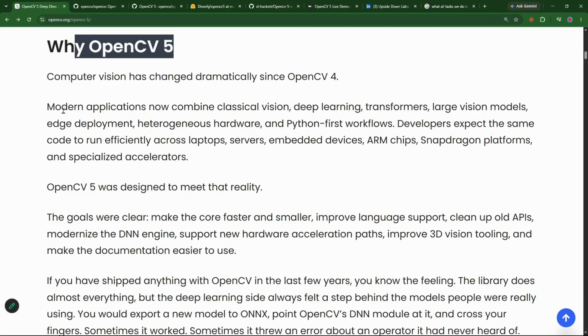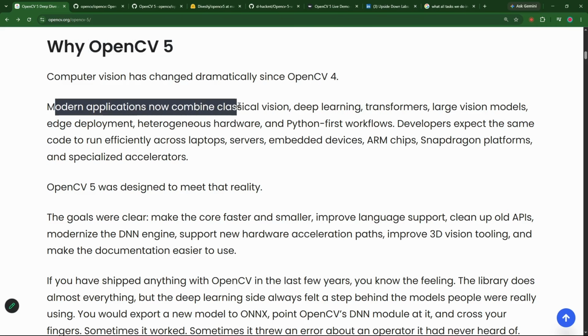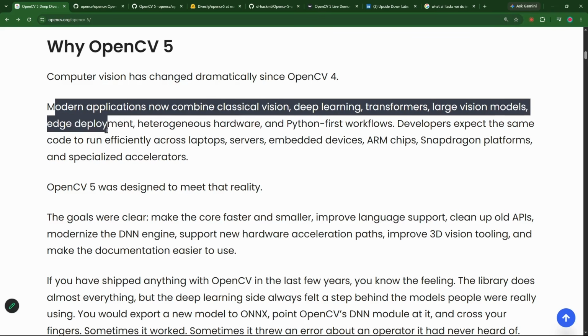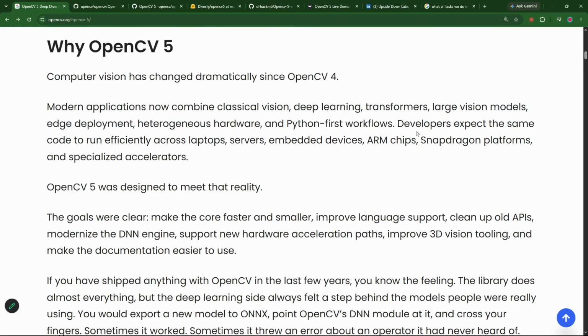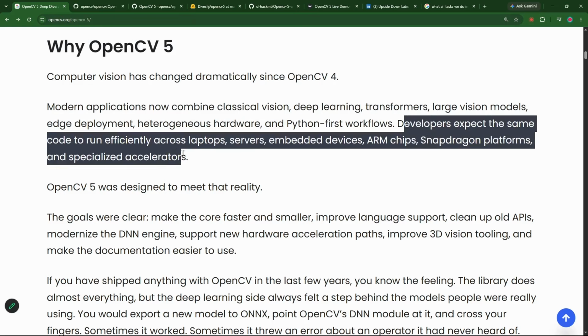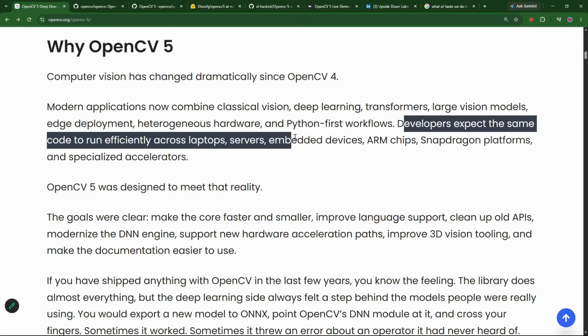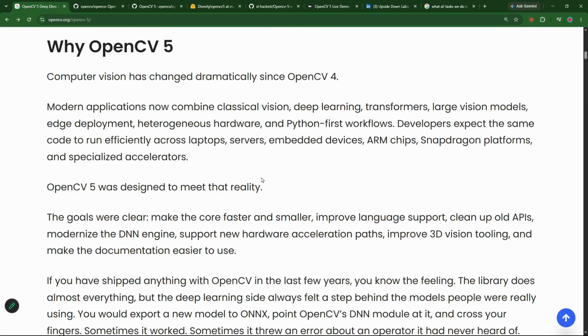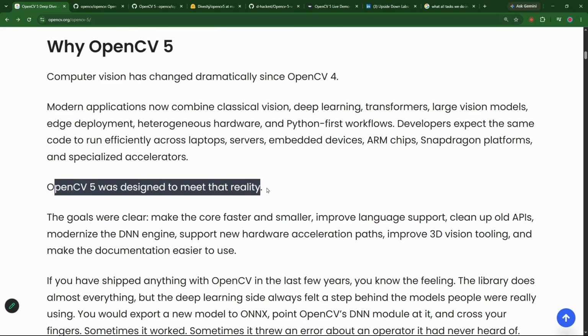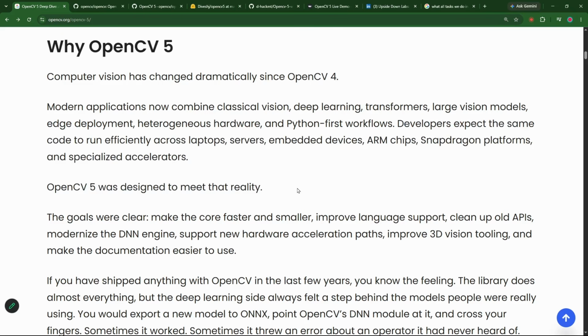Modern applications with classical vision, deep learning, transformers, large vision models, edge deployment, heterogeneous hardware, which means mobile phone, Raspberry Pi, NVIDIA Jetson Nano, Python-first workflows. Developers expect the same code to run efficiently everywhere. But this was not happening, and that is why OpenCV has come to meet that reality.